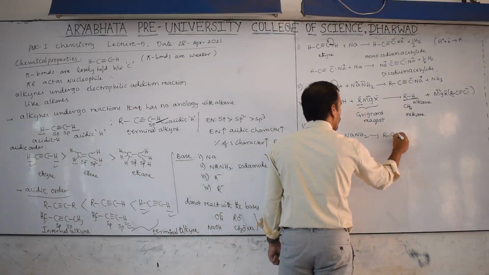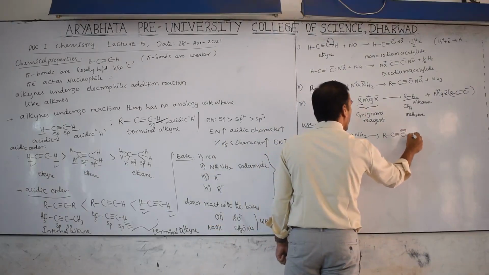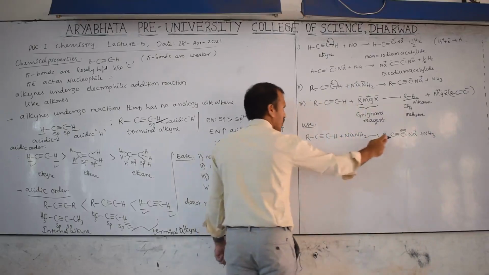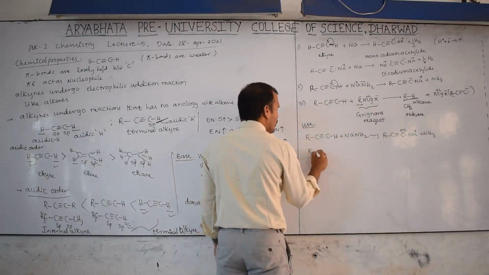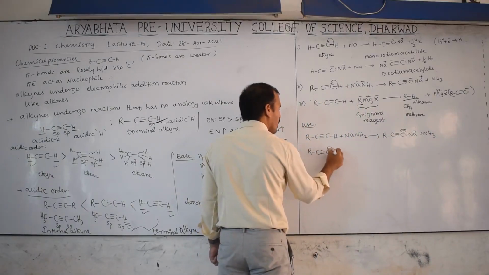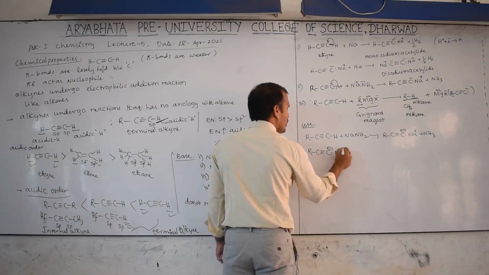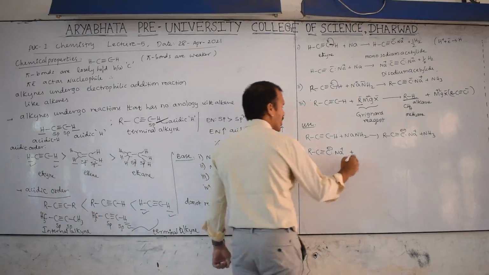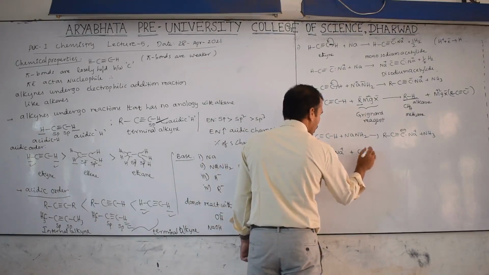R triple bond C minus Na plus in NH3. Now this will react: R C triple bond C minus and Na plus react with the electrophile. How to identify an electrophile? For example, I am taking here R.